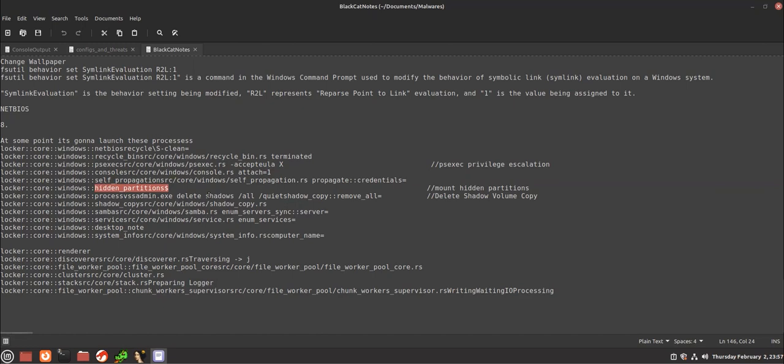It's also deleting all the shadow copies. We'll get to this later too. Deleting shadow copies essentially means that you're deleting all the backups the system can make. Essentially, it's using vssadmin.exe, which is a legitimate Windows binary. We also see Samba, so it might have something to do with net shares, and desktop note, which I think is probably going to be the wallpaper stuff.